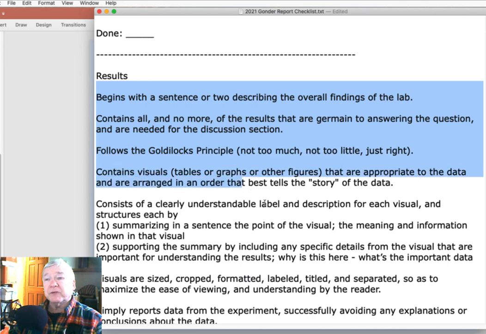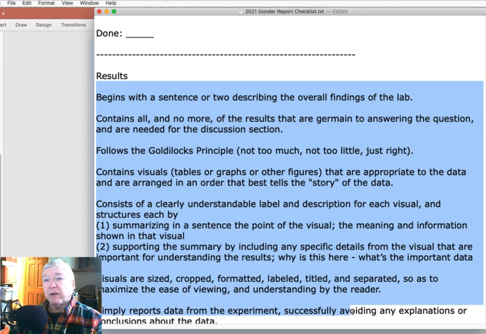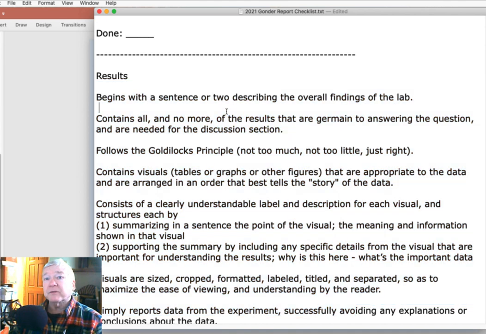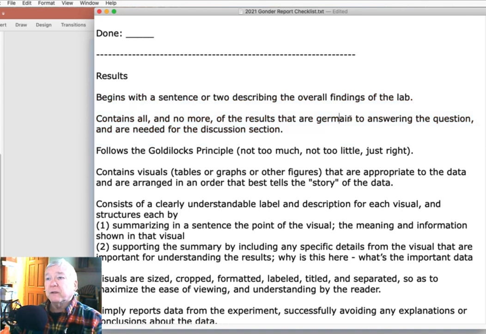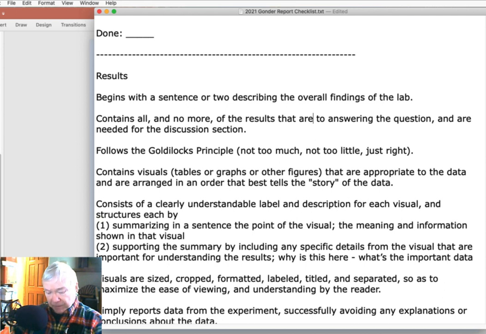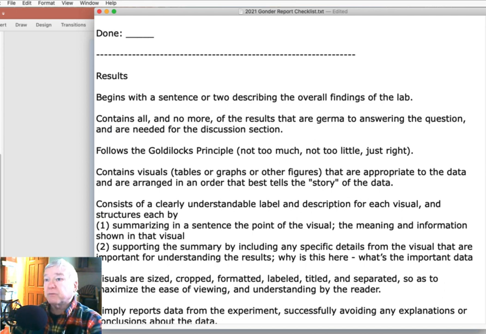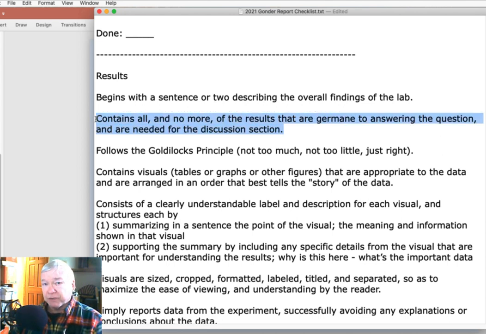But the results section, again, is going to follow the Goldilocks principle of not too much, not too little, just right. So you might have a sentence or two describing your overall findings, and it contains all but no more of the results that are germane to answering the question and all the things that are going to be needed for your discussion section.